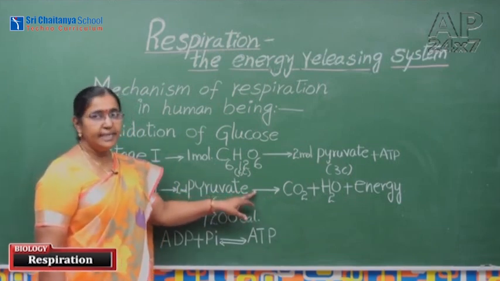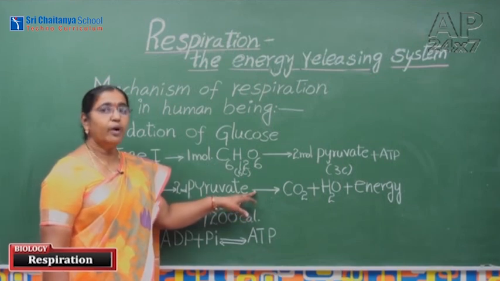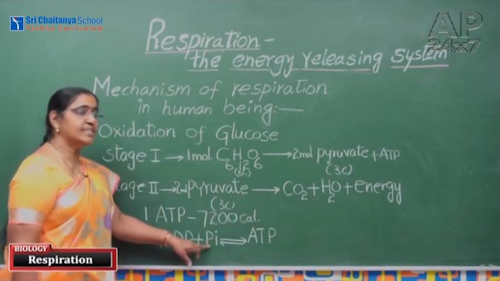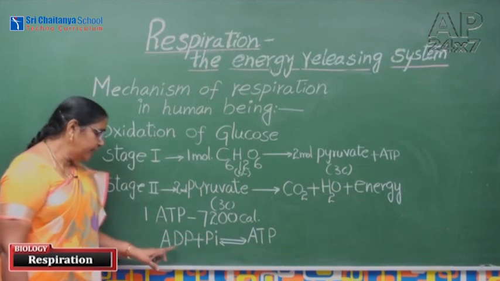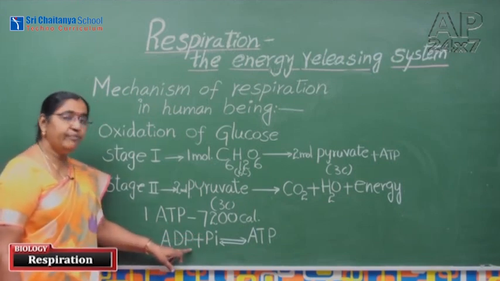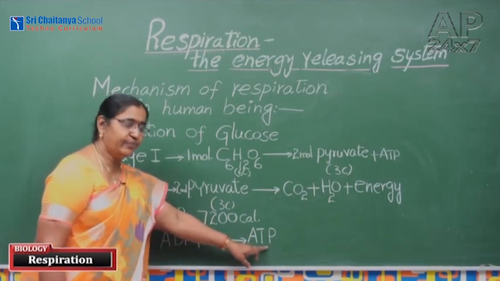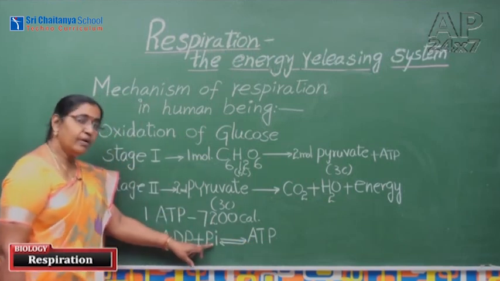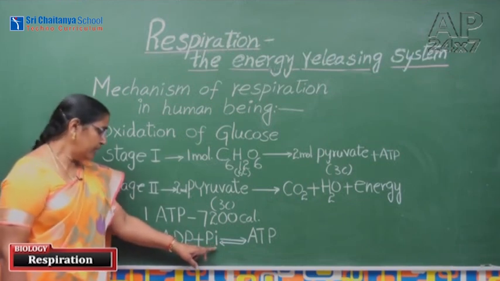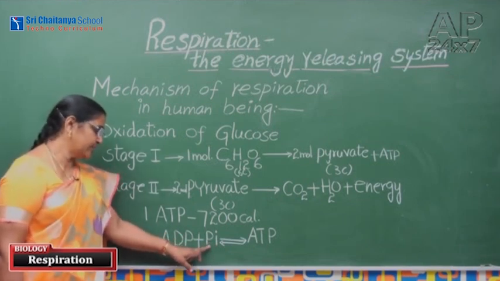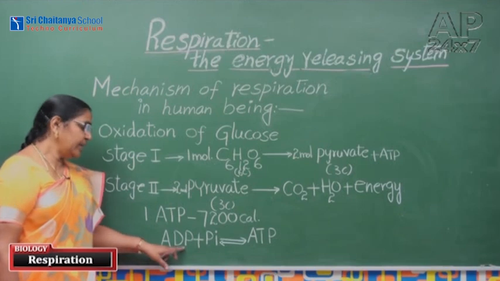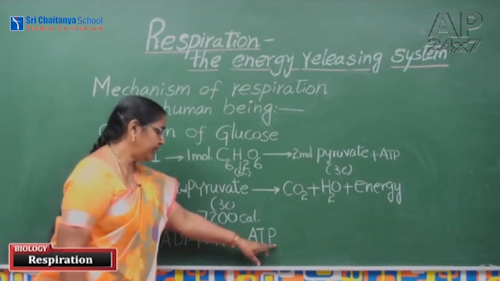When energy is released, this energy will be fixed on phosphate ions and added to adenosine diphosphate to form adenosine triphosphate. This is the addition of chemical bond energy on the phosphate to ADP to form ATP.